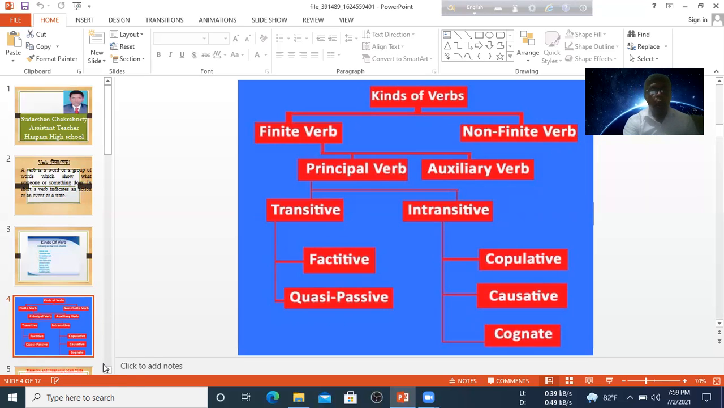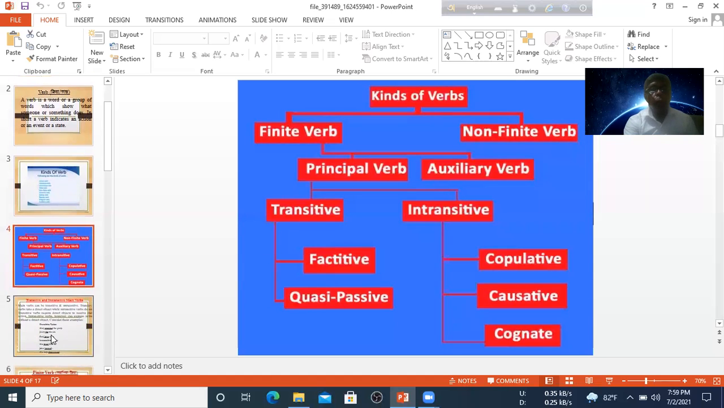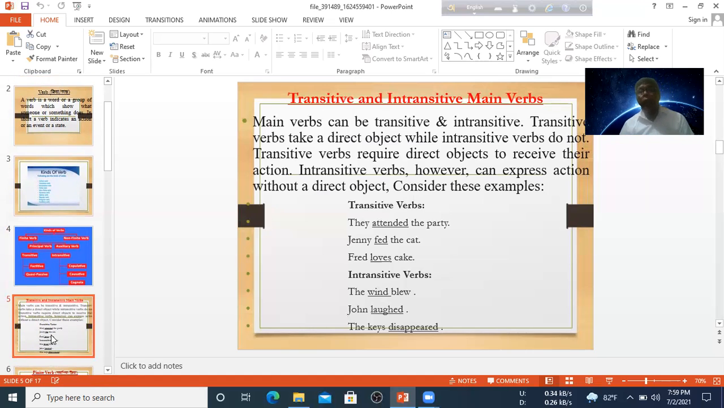Dear learner, now I am going to show transitive and intransitive verb. What is a transitive and what is an intransitive verb? Main verbs can be transitive or intransitive. A transitive verb takes a direct object, while an intransitive verb does not. Transitive verbs require a direct object to receive their action, and intransitive verbs, however, can express action without a direct object. Consider this example.